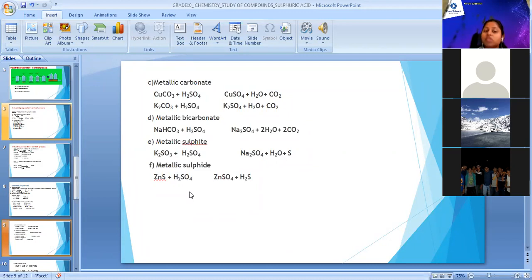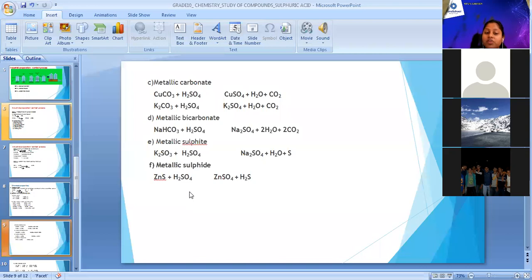So your carbonate will react with sulfuric acid to produce the respective sulfate with formation of water and carbon dioxide in the reaction. When metallic bicarbonate reacts with dilute sulfuric acid, it produces the sulfate of that sodium with formation of water and carbon dioxide in the reaction.